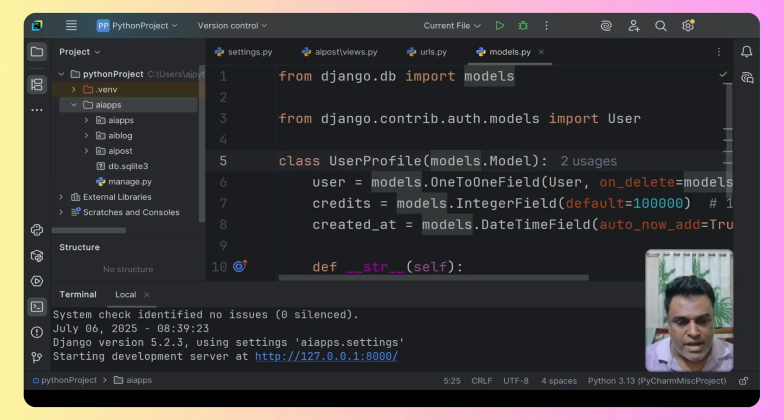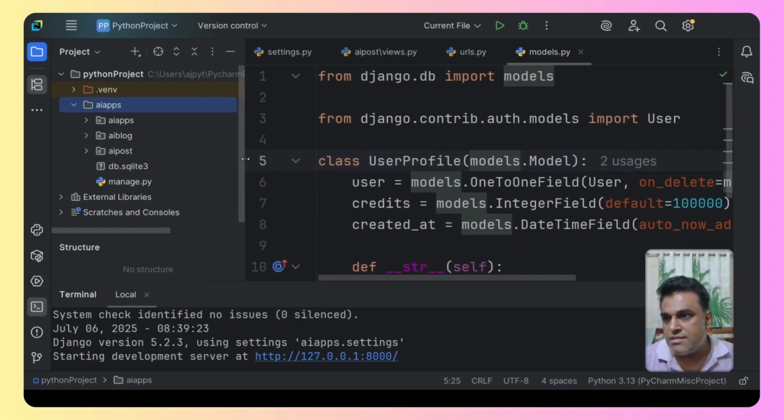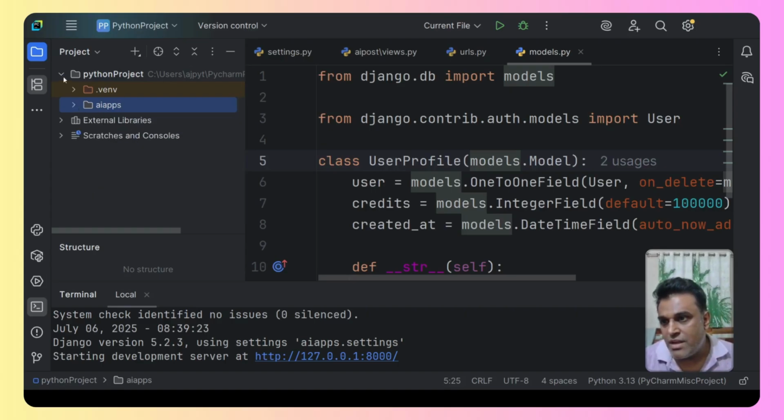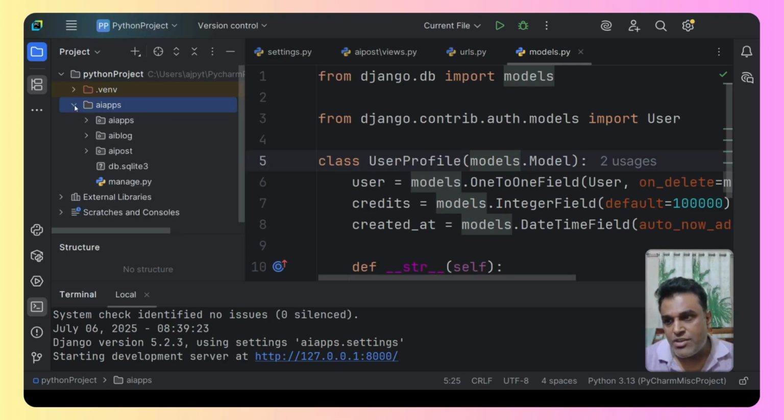So here we are inside PyCharm, and it is very important that you focus over here. That is the project folder that we created. So these are the folders and the subfolders of the project. Now, what we need to do is create a static folder and a templates folder. If I close everything, this is AI apps, which is the main project folder. If I open that, inside it we have AI apps with the same name, which has these files.